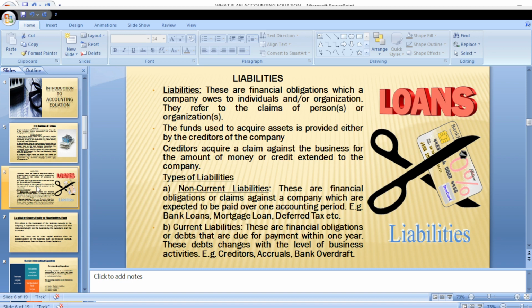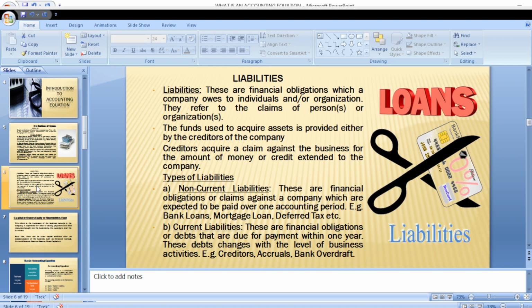Now, what do we mean by liabilities? Liabilities are things that an organization bought, assets that may have been bought that have not been paid for, or goods that were bought that were not paid for. All these are liabilities. Now, what are the different types of liabilities that we have? We have the non-current liability. Non-current means that we are not going to pay for them within one year. They are liabilities that extend beyond one accounting period. So the time for repayment is usually more than a year. Those are what we refer to as non-current liabilities.